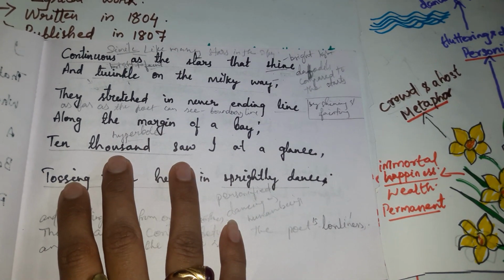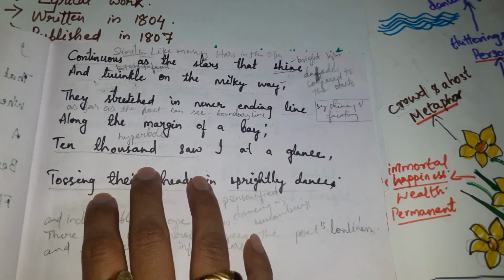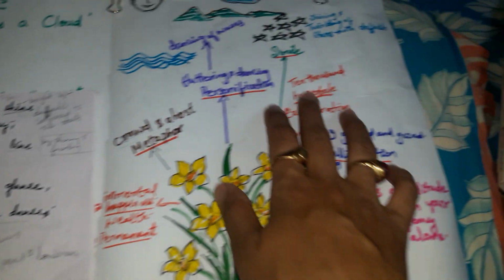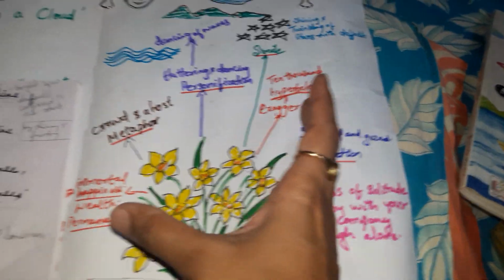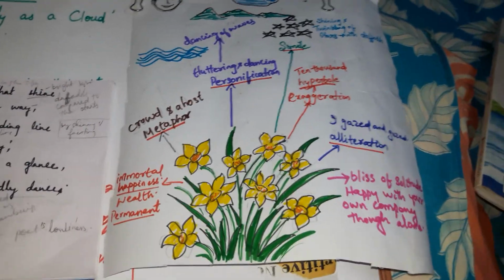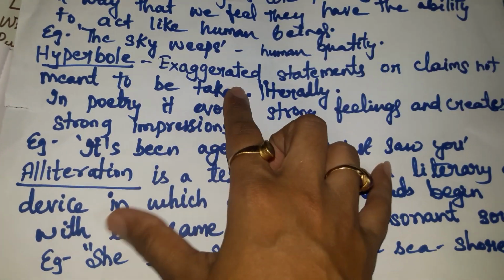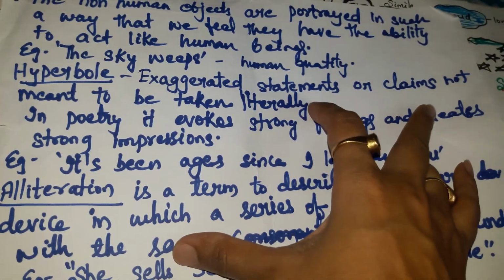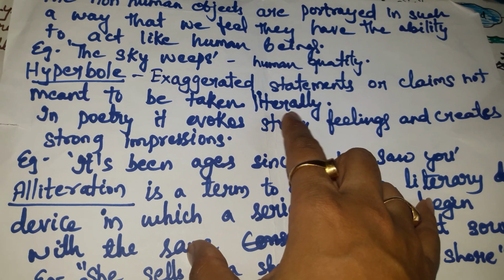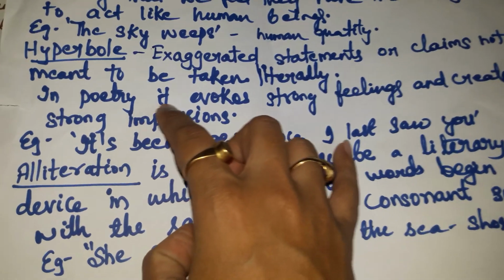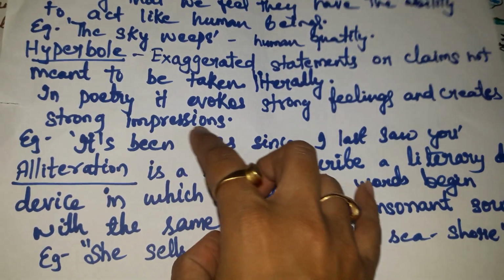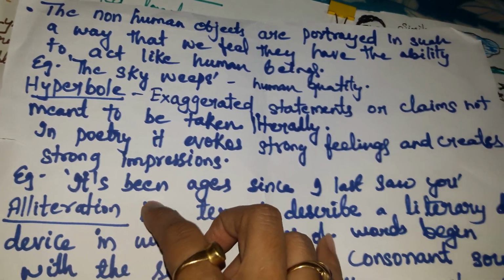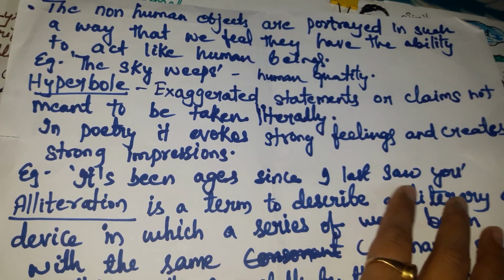The poet has used here hyperbole, another figure of speech. The poet has used it to exaggerate the matter. Now, what is the meaning of hyperbole? Exaggerated statements or claims not meant to be taken literally. In poetry, it evokes strong feelings and creates strong impressions. For example, it has been ages since I last saw you.